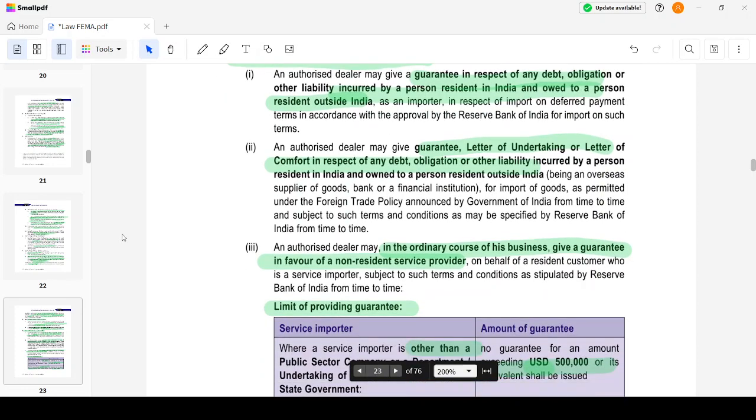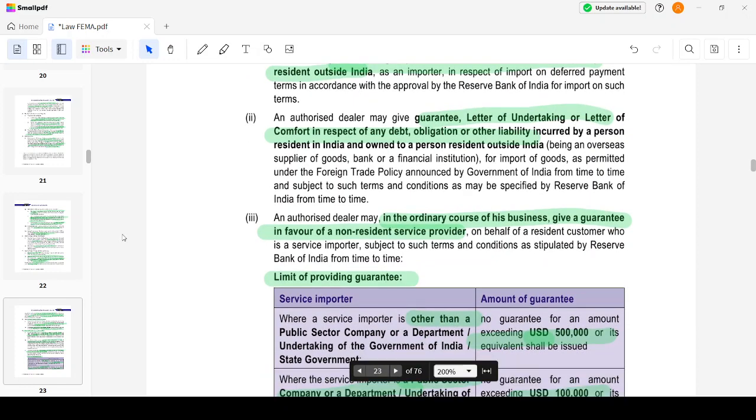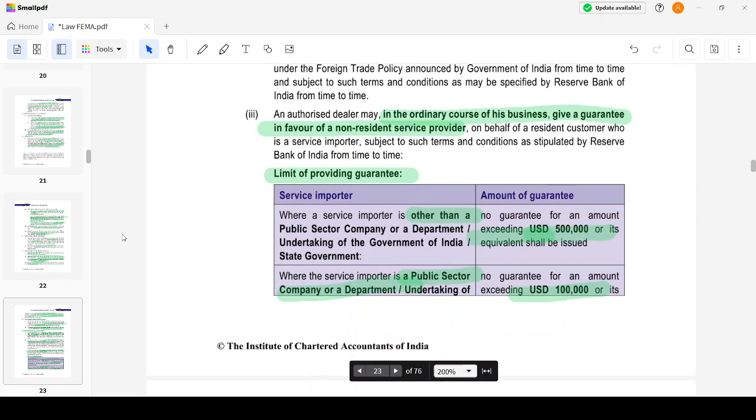An authorized dealer may give a guarantee, letter of undertaking or letter of comfort in respect of a debt, obligation or liability incurred by a person resident in India and owed to a person resident outside India for import of goods which is permitted under the foreign trade policy. He can, in the ordinary course of business, give a guarantee in favor of a non-resident service provider on behalf of the resident customer. Okay, he can also give that.